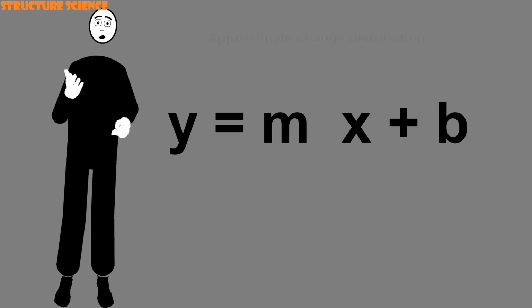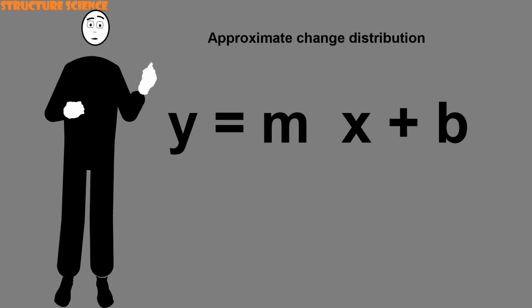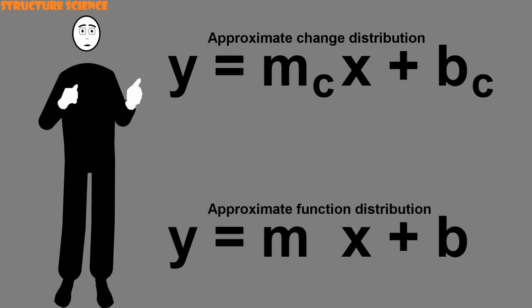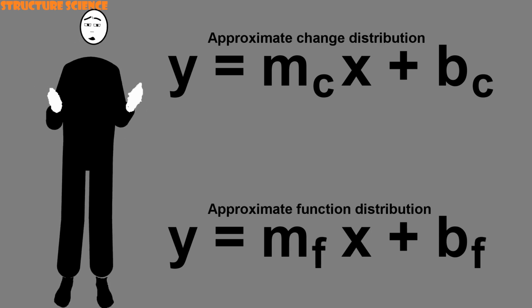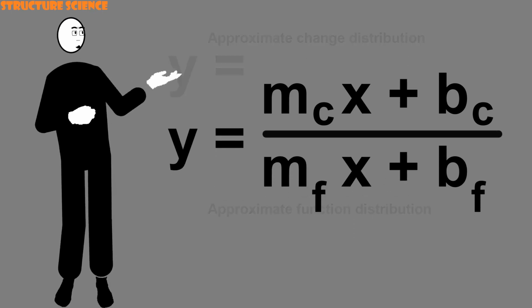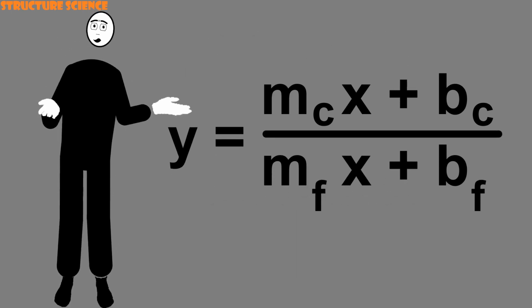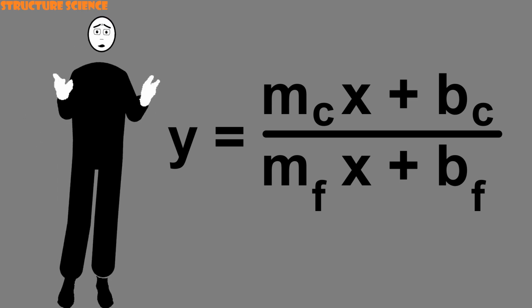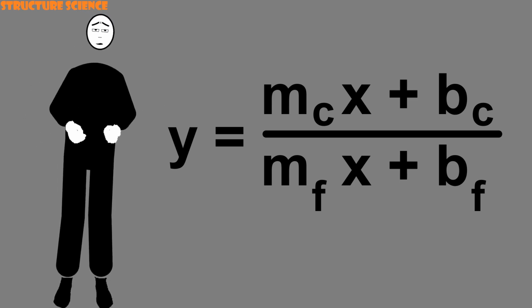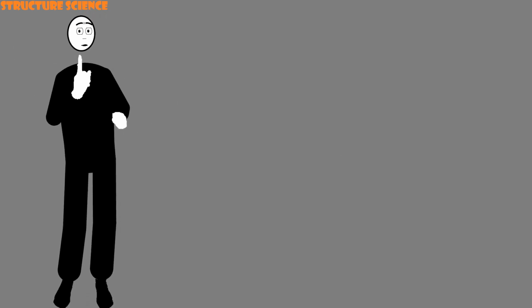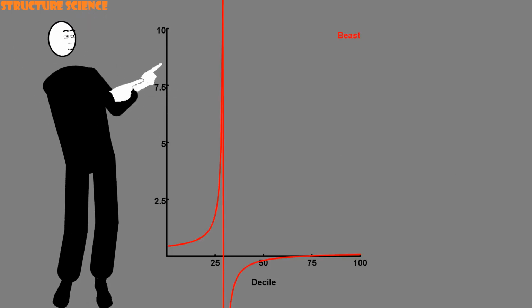So we'll say that the approximate change distribution has parameters mc and bc. The approximate function distribution has parameters mf and bf. So what is the equation of the approximate decile average function change? Well, it's just (mc x + bc) divided by (mf x + bf). What do you get when you divide a straight line by a straight line? Do you get a third straight line? Nope. When you plot this ratio for a program that obeys the average cost relation, you get this beast.